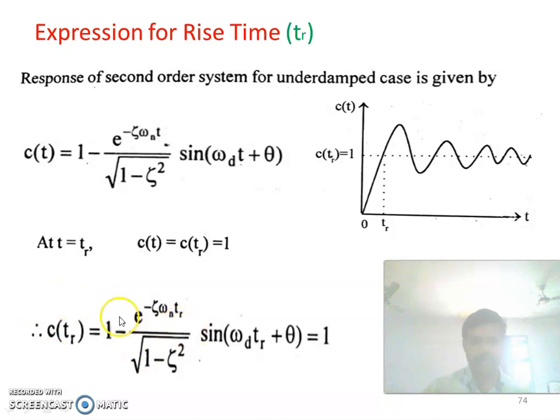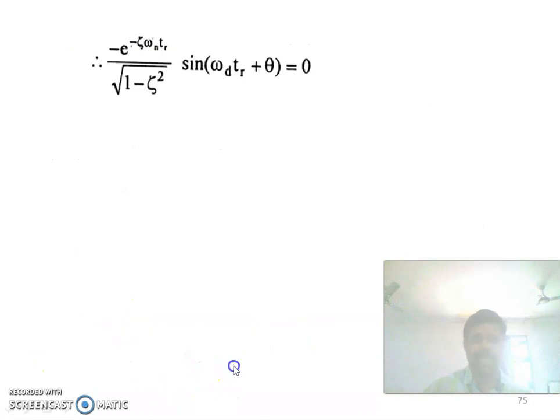So we get 1 minus e to the power minus zeta omega n tr into sin(omega d tr plus theta) divided by root of 1 minus zeta square, is equal to 1. This 1 and this 1 cancel, and we get e to the power minus zeta omega n tr divided by root of 1 minus zeta square into sin(omega d tr plus theta) is equal to 0.